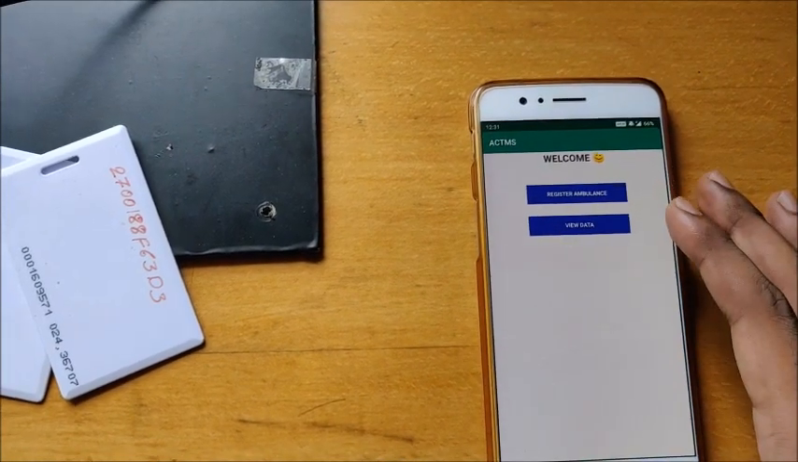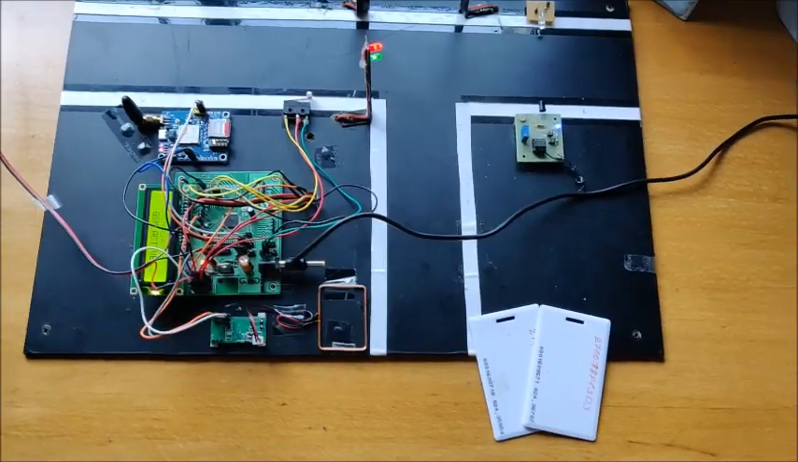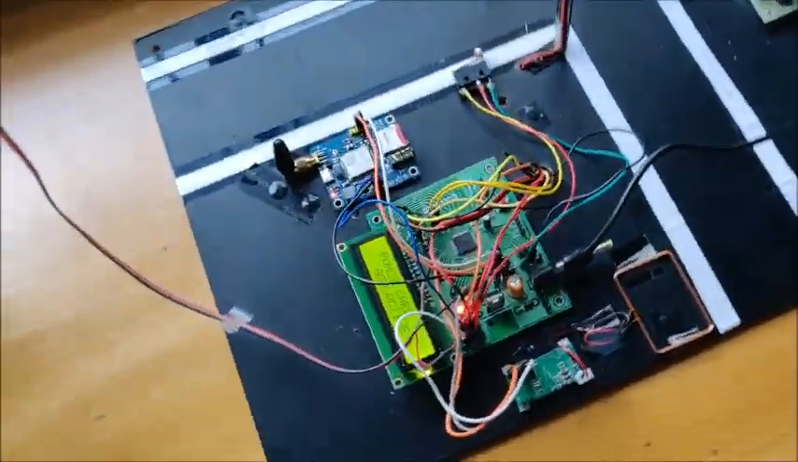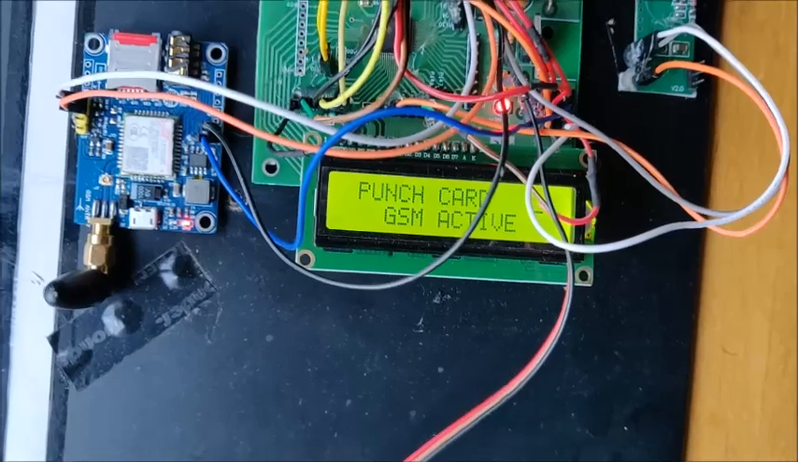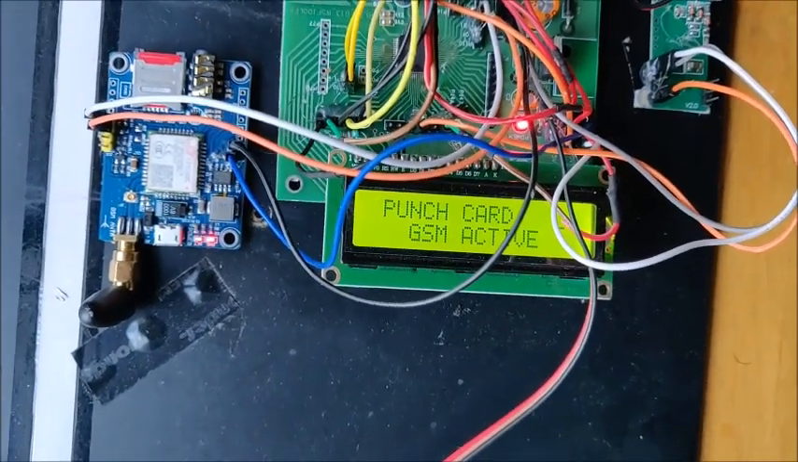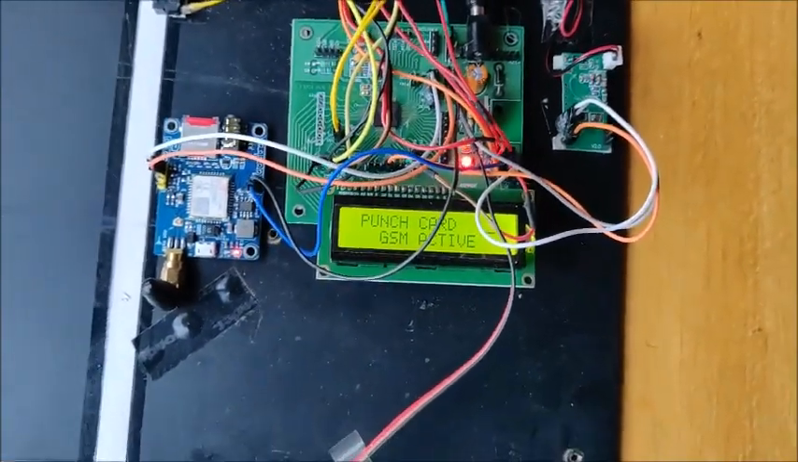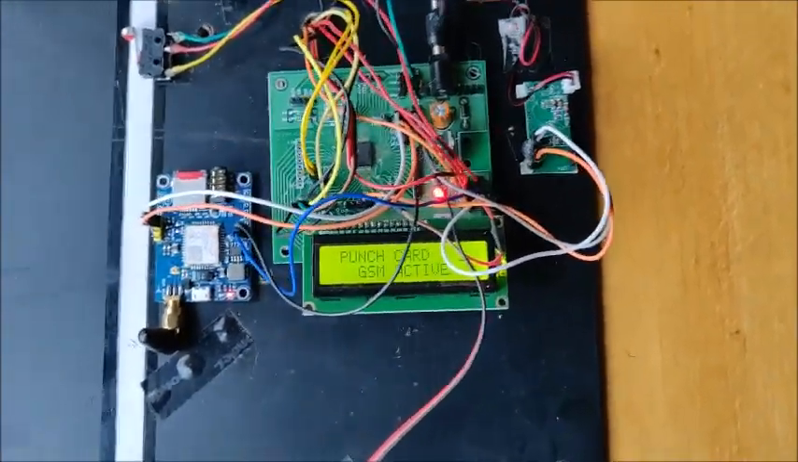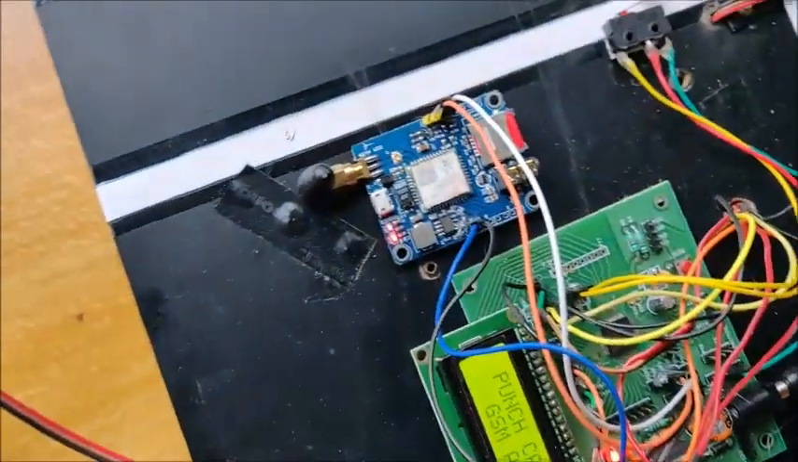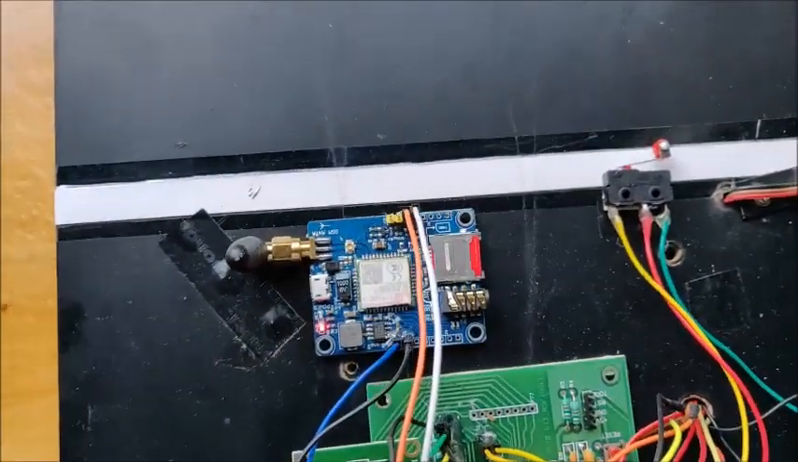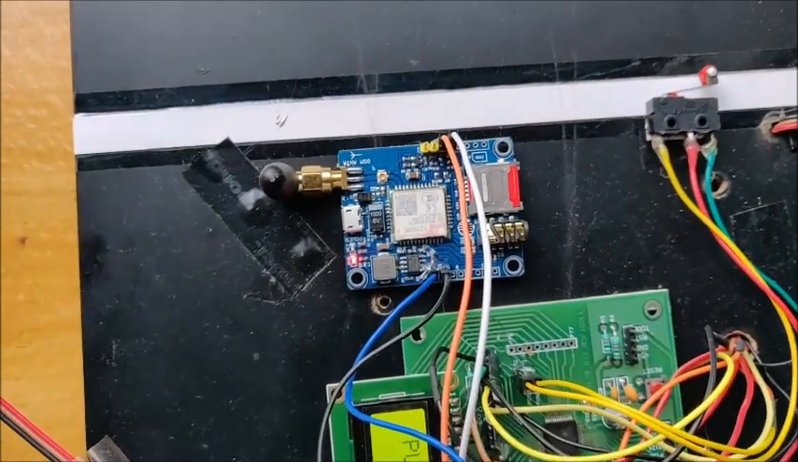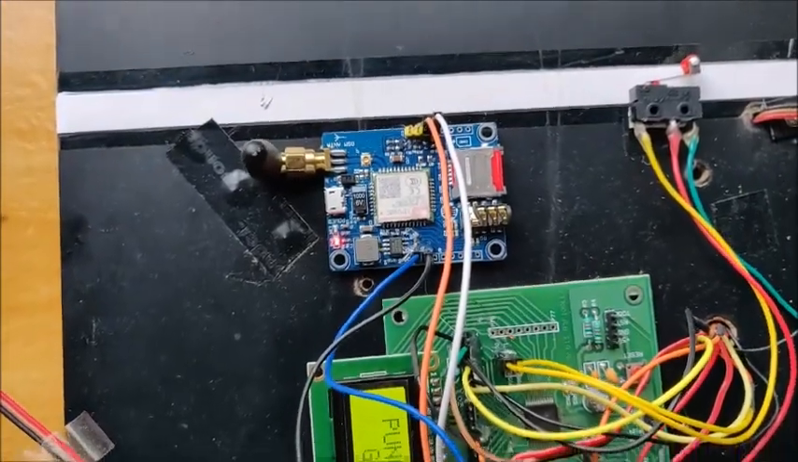So let me just start with the project now. Without wasting any time, let me start off. As you can see in this display, it says punch card for GSM active. In order to activate this project, you have to punch any of the RFID tags so that we can activate this component, that is the GSM, because this has the SIM card right here. So it helps us to activate and send the SMS to the registered number.